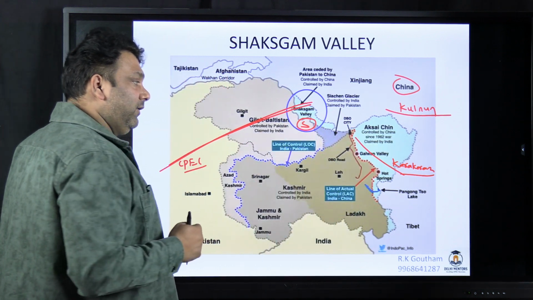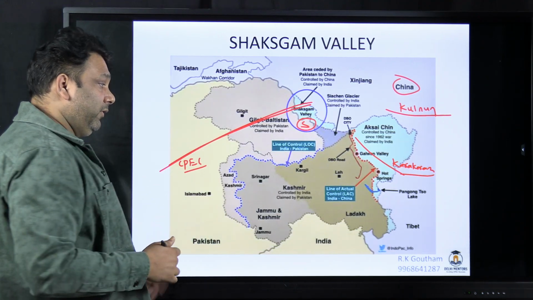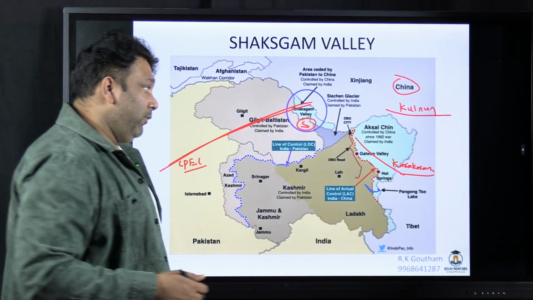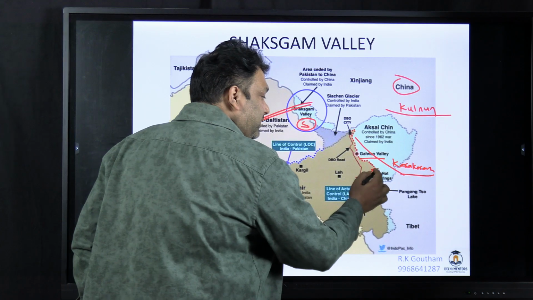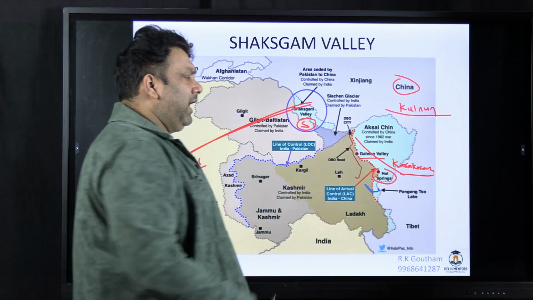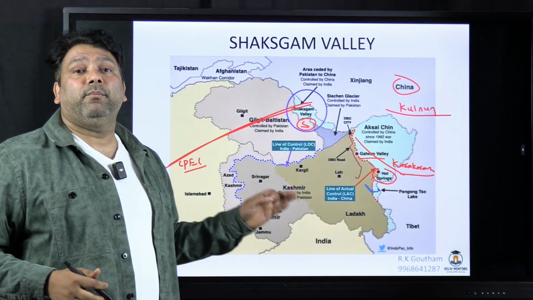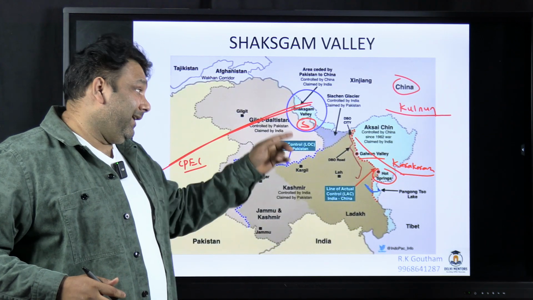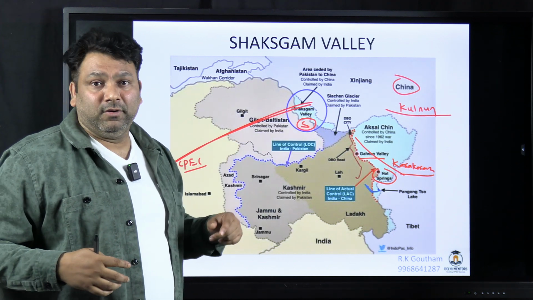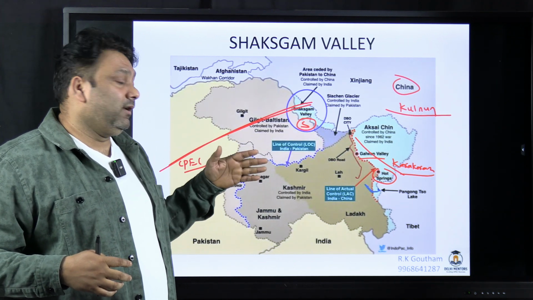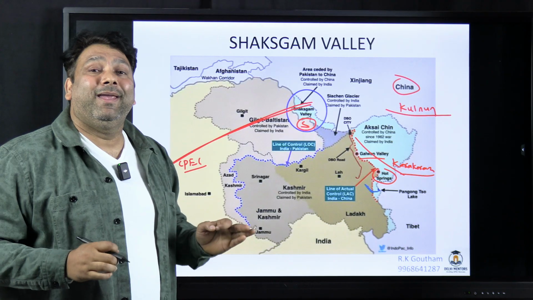The Line of Actual Control is the border between India and China, and the LOC, Line of Control, is between India and Pakistan. Now you see along this LAC you have the Galwan Valley which is in the news, Hot Springs which is in the news, and also along this LAC India has built a road called DBO, Daulat Beg Oldie Road. And recently, connecting with the Daulat Beg Oldie Road, we have the Shinku La Tunnel also, which has been built. The tunnel will be cutting across the Karakoram range, and it will be connecting the Daulat Beg Oldie Road.